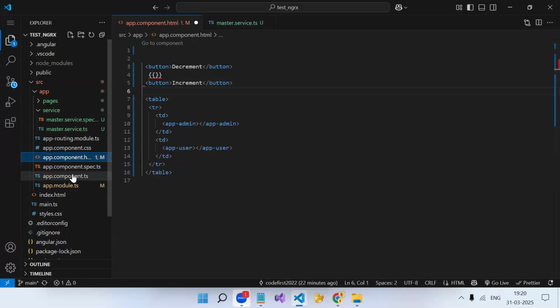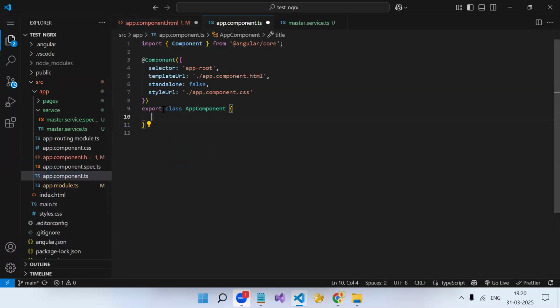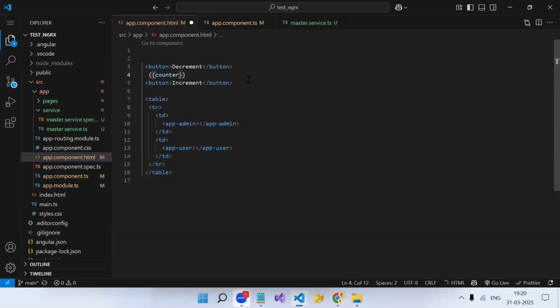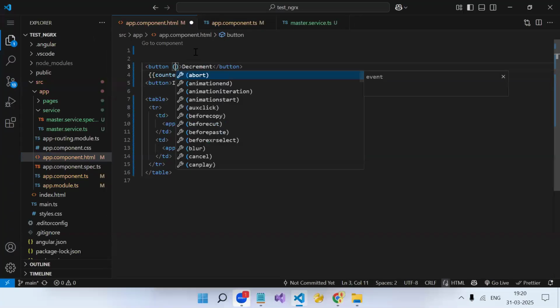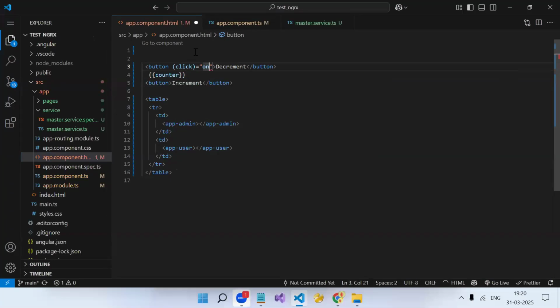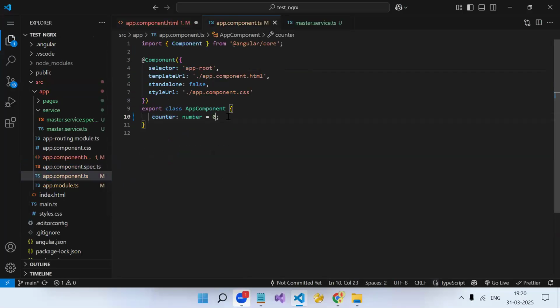Now in the app component, I will have a variable counter, data type number. By default, I'm initializing it with 0. Now this counter variable I will showcase over here in the interpolation. Now on click of decrement, call the decrement function. Let's create it: this.counter--.